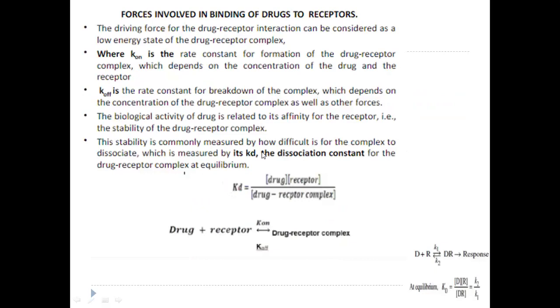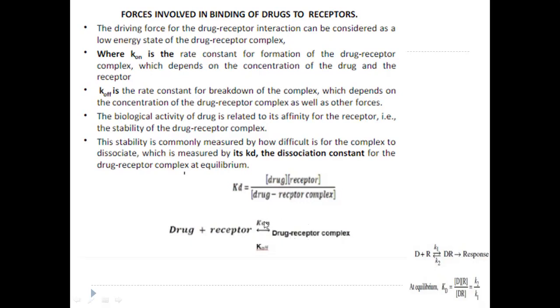To the drug receptor binding. Suppose see this equation here. Drug is binding to the receptor and you are getting the drug receptor complex. So drug will bind to the receptor in a reversible manner. The forward reaction is known as formation of drug receptor complex.